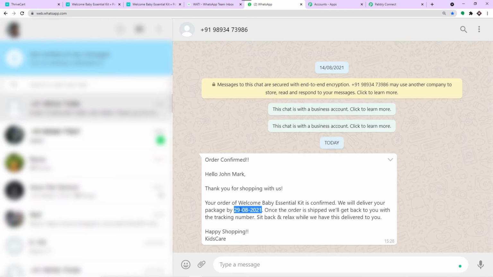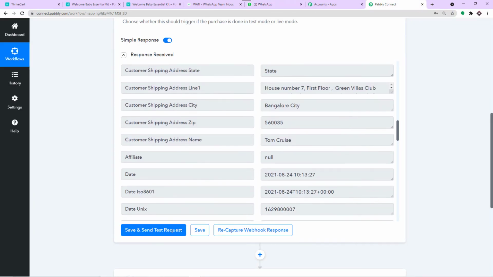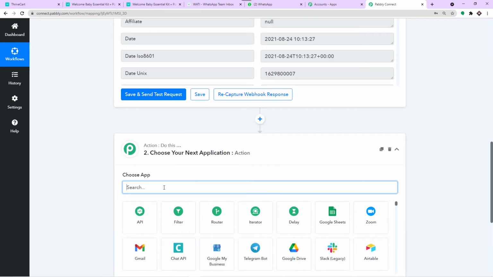So my point is very clear. Once the order is made, the delivery will be held, let's say, in 5 days. It's totally up to you. You can change the number of delivery days, but I'm keeping it as 5 days. So first of all, what we are going to do here is, in the action window, we are going to introduce datetime formatter.